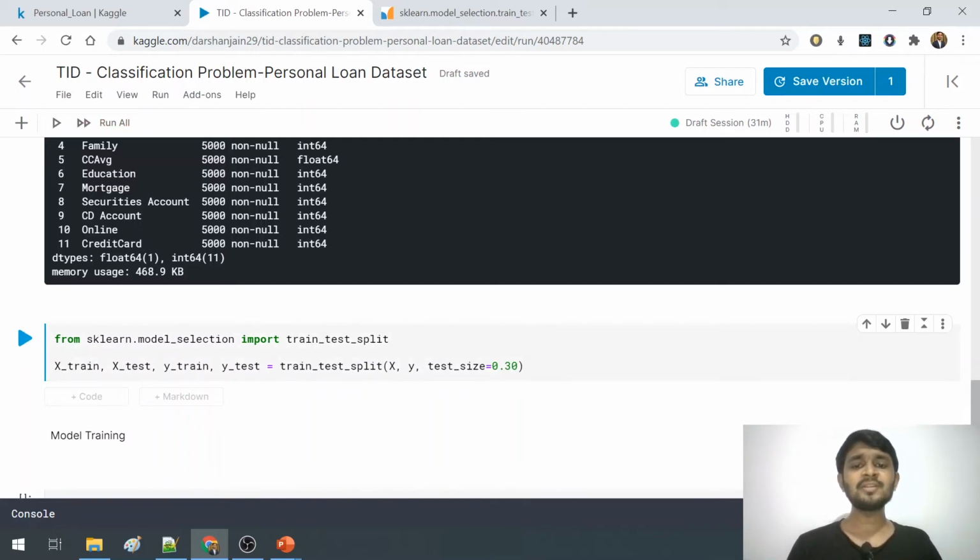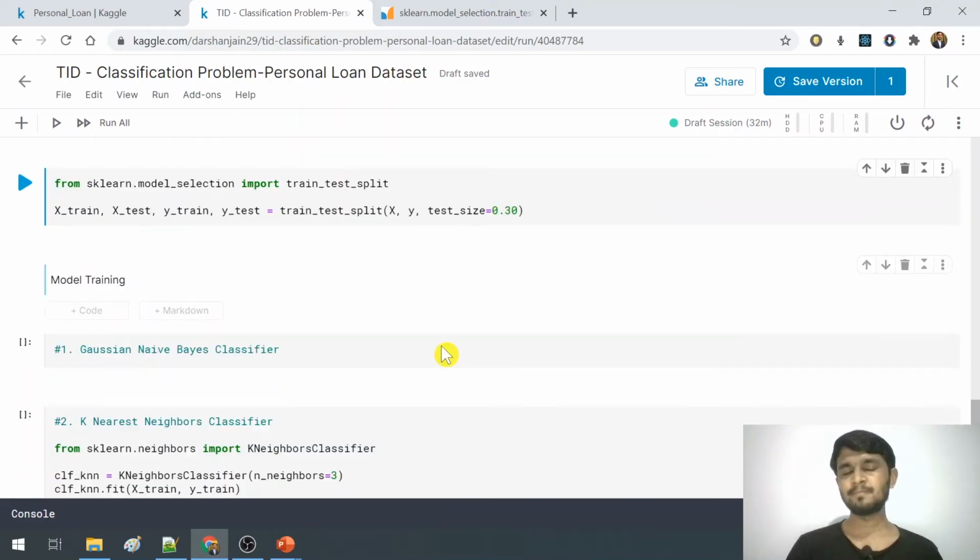One important thing you have to notice here is that the test size is 0.3, that is 30%. So out of these 5000 rows of the dataset, 3500 rows will be used to train the model, and 30%, that is 1500 rows, will be used to test it.